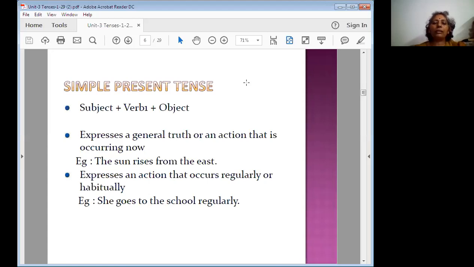The sun rises from the east, like that. It expresses an action that occurs regularly or habitually. She goes to the school regularly. She goes to the market every day. They play games only in the ground. So whatever habitual actions or general truths you have, you can see them here.